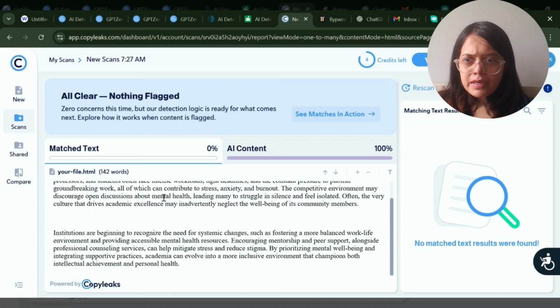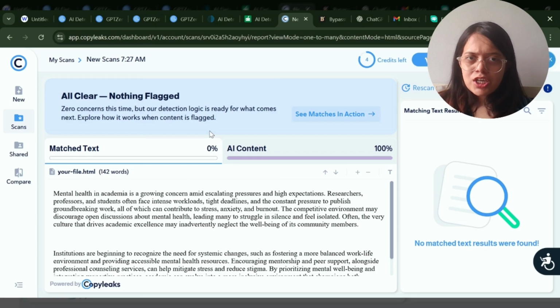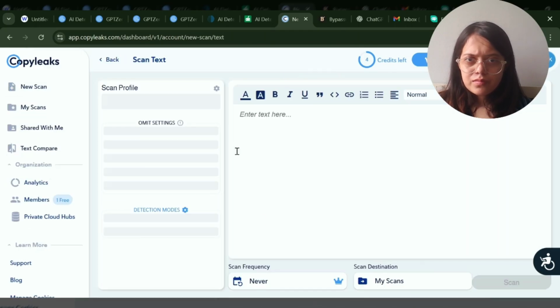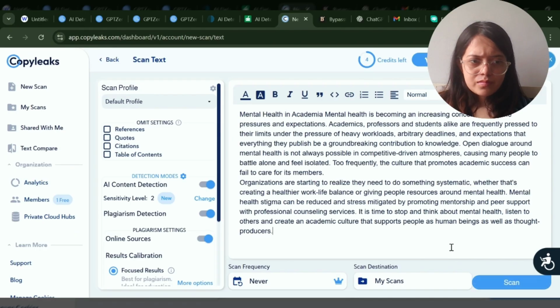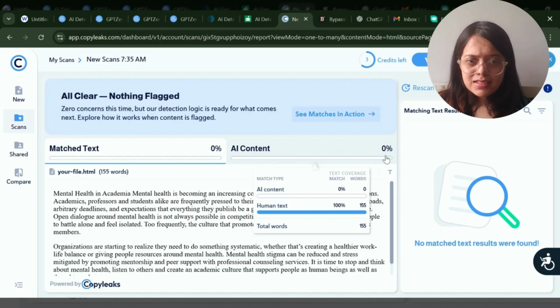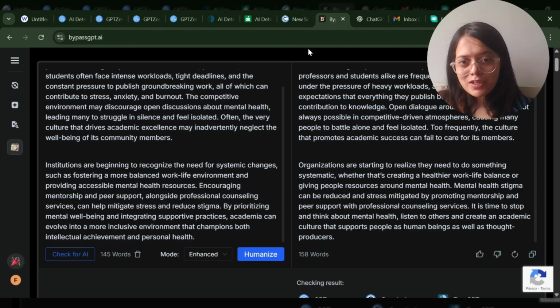Now I'll go to Copyleaks and I'll paste the same text which I generated using BypassGPT. So last time it was AI content 100%, but after using BypassGPT, let's see the results. So now we can see that AI content is 0% and human text is 100% using Copyleaks only. So last time it was AI content 100%. So definitely this BypassGPT is working.